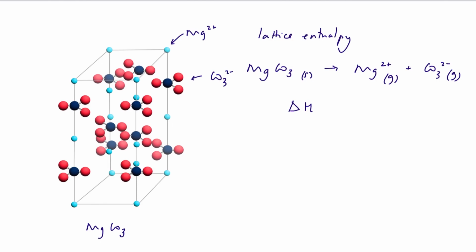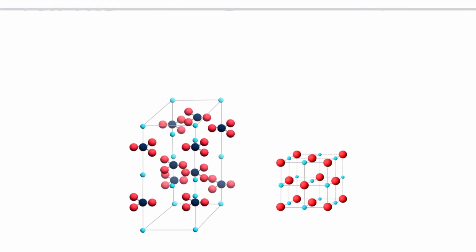breaking up magnesium carbonate, we would actually need to put in 3,123 kilojoules per mole. Now, obviously, if I'm forming a lattice from gaseous ions, so my reaction is going from ions to lattice, then that's going to be an exothermic process. Now, it turns out that the lattice enthalpies of the metal oxides, so here we've got magnesium oxide, are always more endothermic than those of the carbonate.